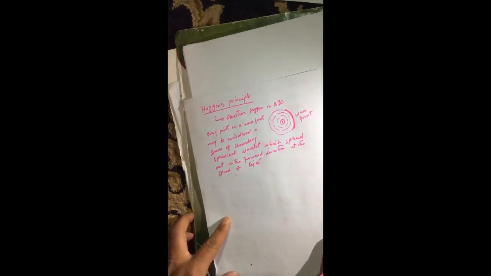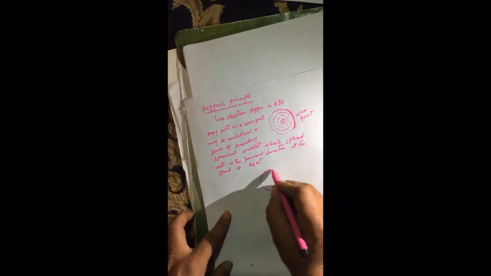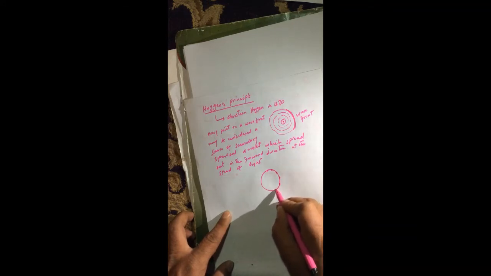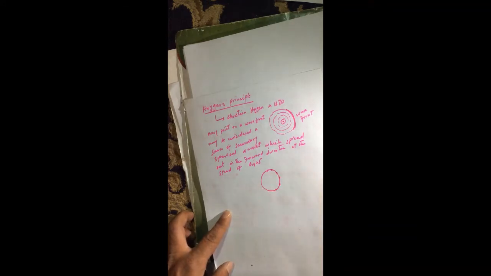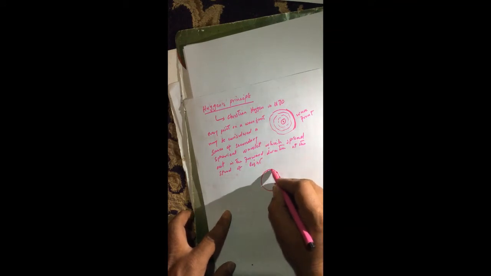What it basically means, suppose we have a wavefront, or we have a wave. Let's suppose we have this wave. Now I consider a few points on this wavefront. Let's suppose I consider how many points? 1, 2, 3, 4, 5 points. So according to this principle, every point on this wavefront becomes a source of light. This wavefront also produces light.